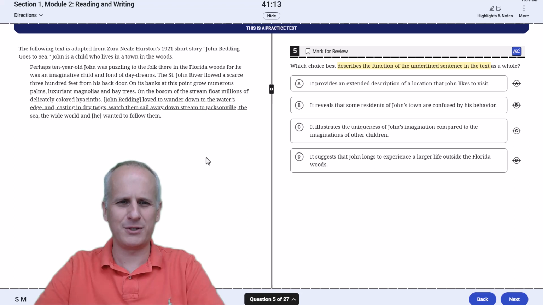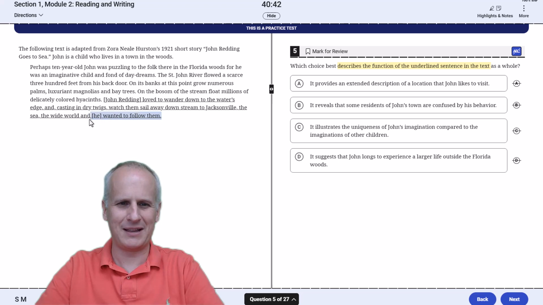Perhaps 10-year-old John was puzzling to the folk there in the Florida woods, for he was an imaginative child and fond of daydreams. The St. John River flowed a scarce 300 feet from his back door. On its banks at this point grow numerous palms, luxuriant magnolias, and bay trees. On the bosom of the stream float millions of delicately colored hyacinths. He loved to wander to the water's edge and, casting in dried twigs, watch them sail away downstream to Jacksonville, the sea, the wide world, and he wanted to follow them.